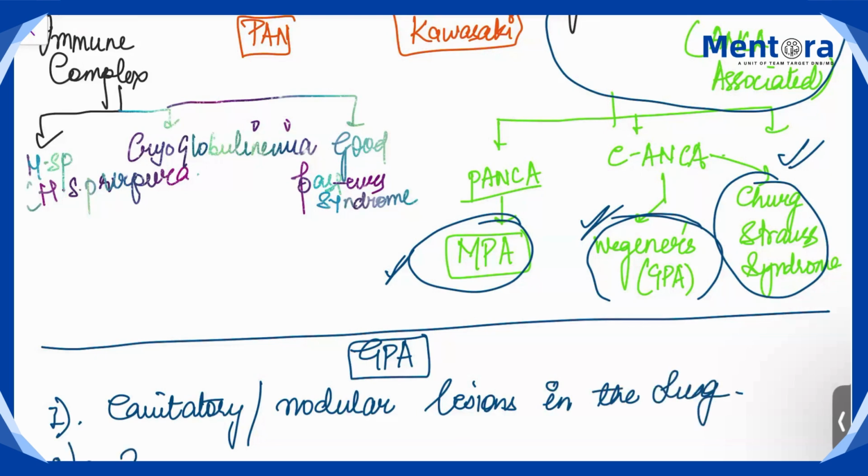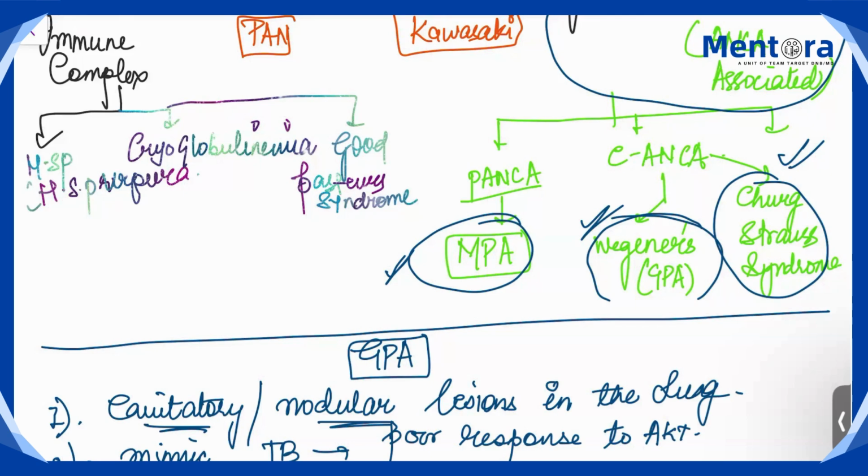It can mimic tuberculosis because there are cavitations and multiple nodules. The patient will present with fever, weight loss, all those characteristic symptoms like tuberculosis. So it can mimic tuberculosis, but there will be poor response to anti-tuberculosis drugs, that is, poor response to ATT.